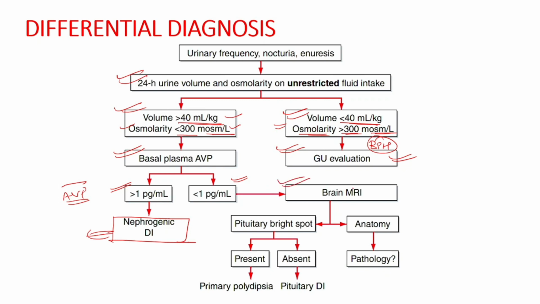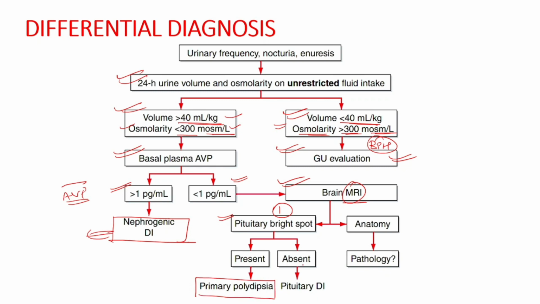Now, brain imaging will help us in two ways. Firstly, we will look for the pituitary bright spot, whether it is present or not. If it is present, then the neurohypophysis is functional and there is a transient decrease in the release of AVP. So this will be the case of primary polydipsia.